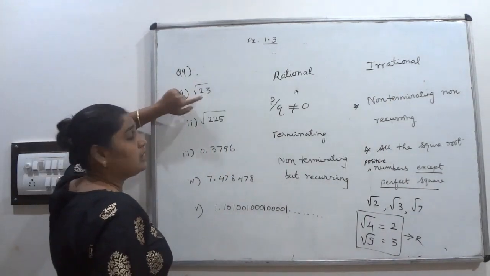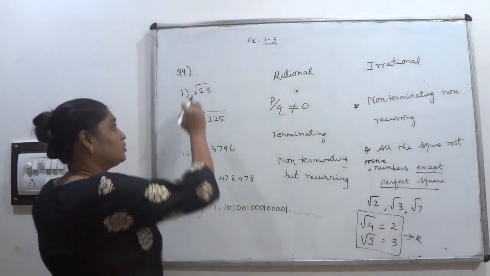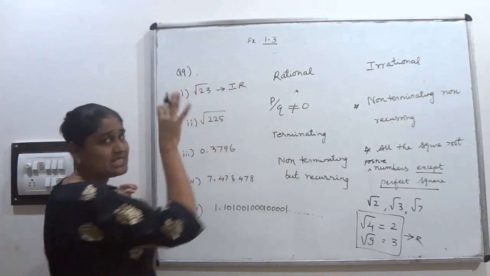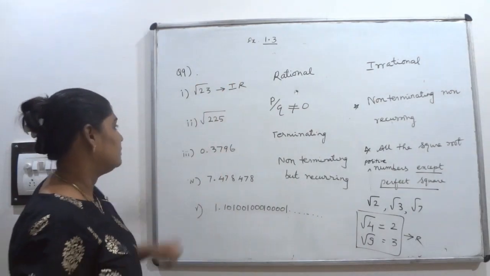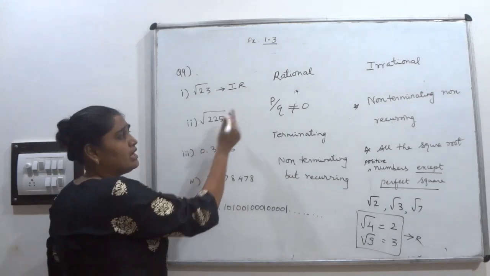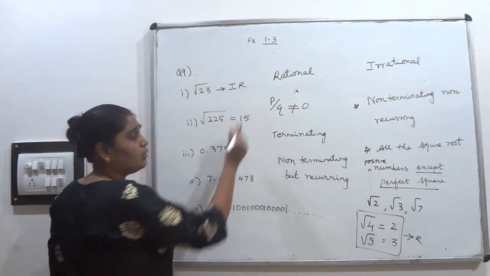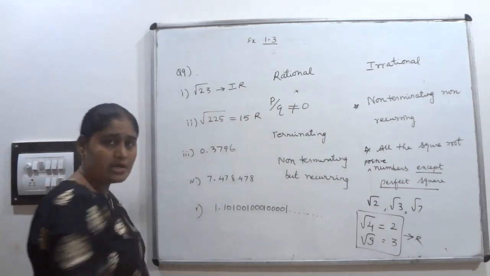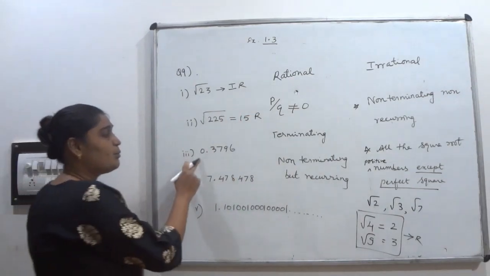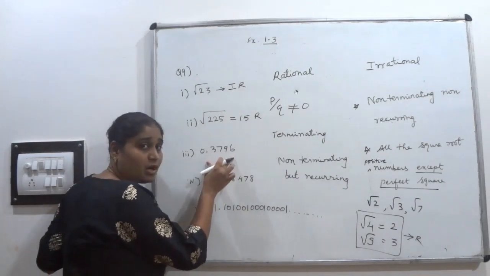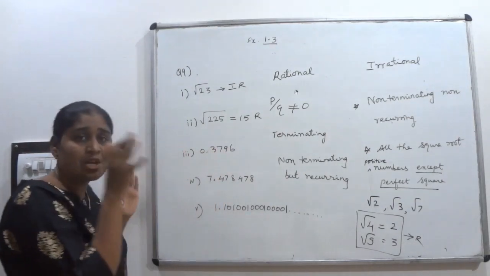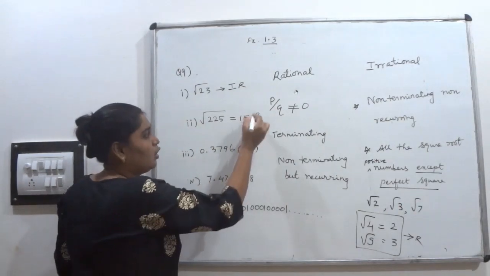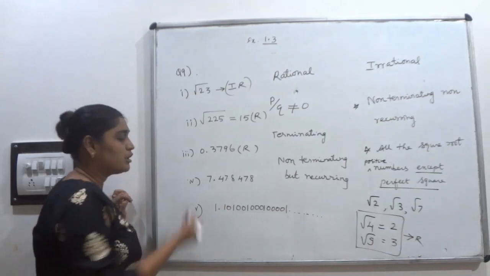Let's move to the question. Square root of 23. 23 is a prime number, so the square root of 23 is irrational. We can't find the exact value of it. Come to this one, root 225. The square root of 225 is 15. That's why it is a rational number. Next, 0.3796. This is a terminating decimal expansion number, that's why it is called rational.